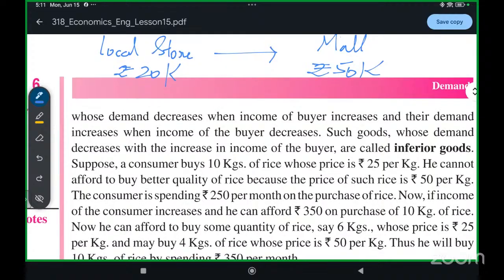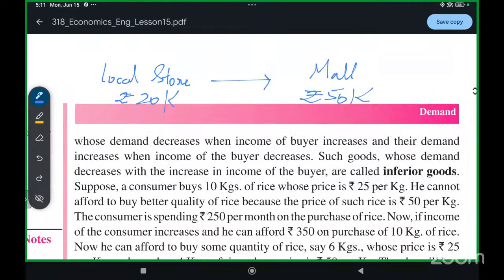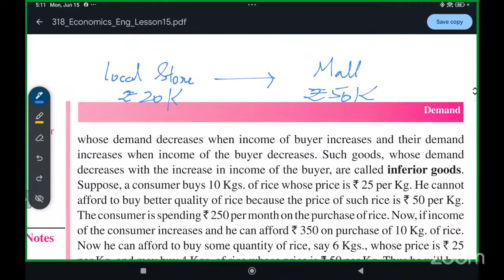So the demand for shirts from the local store decreased and the demand at the mall increased.